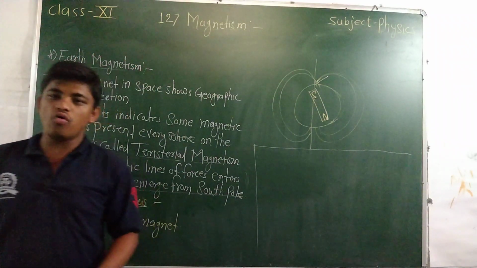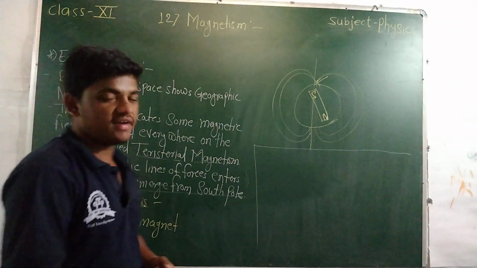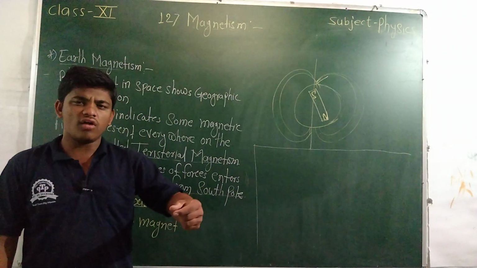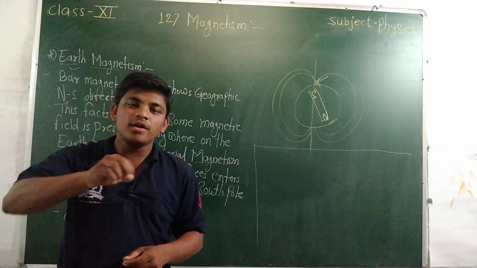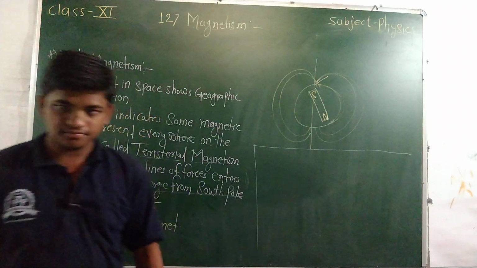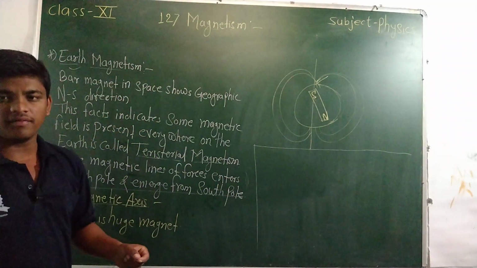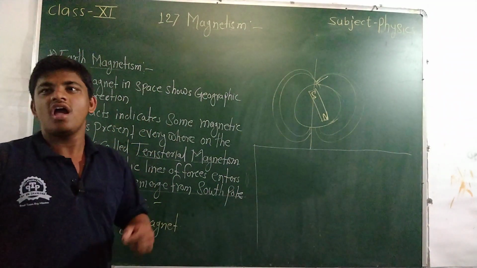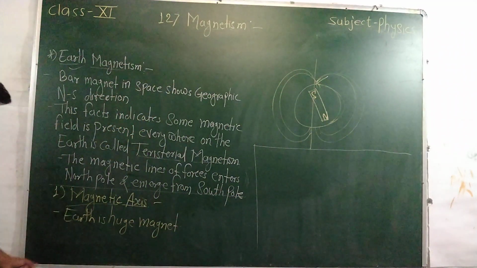The north pole is located below Antarctica, and the south pole is situated below North Canada. The line joining these two poles is called the magnetic axis.